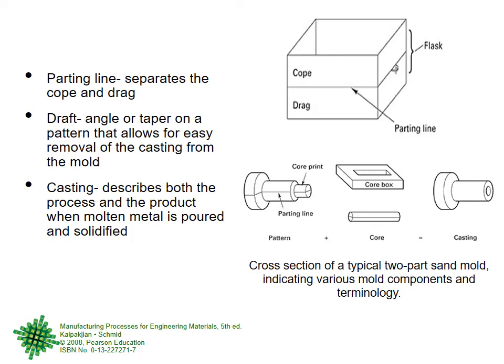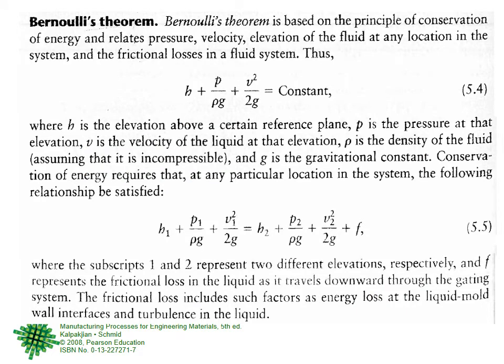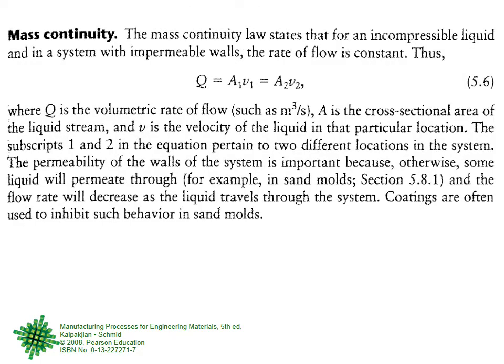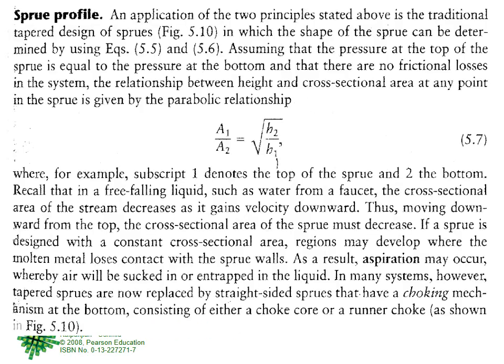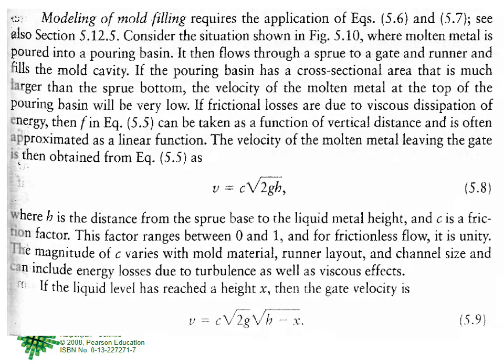Then a little more about parting line, draft angle, and so on, casting with a core. And then the fluid mechanics, right? We started with talking about Bernoulli's theorem, then the continuity equation, mass continuity or volume flow continuity, then the sprue profile equation A1 by A2 is equal to H2 by H1.